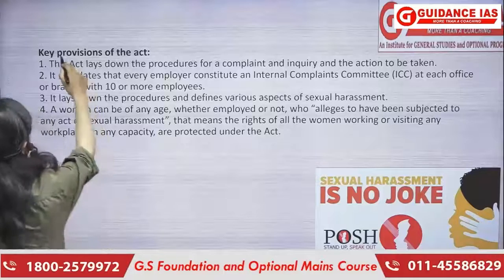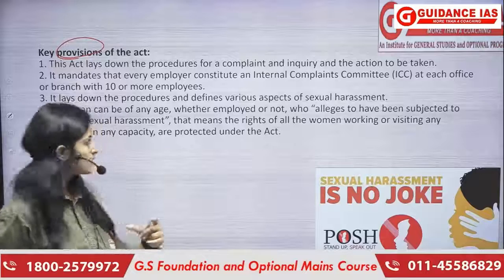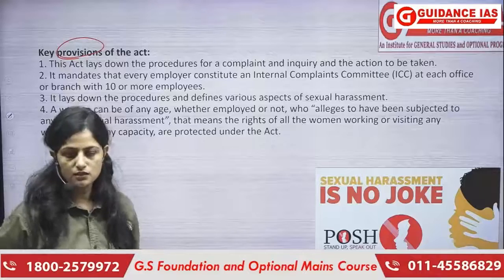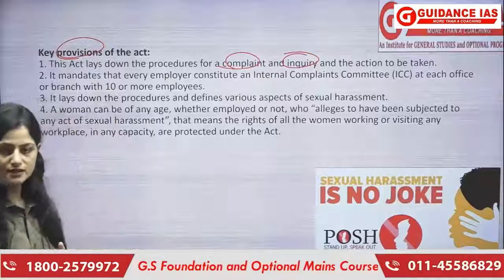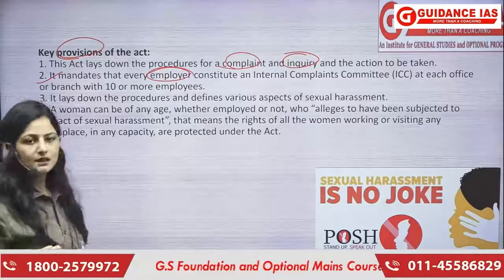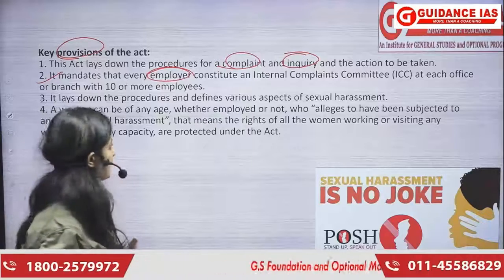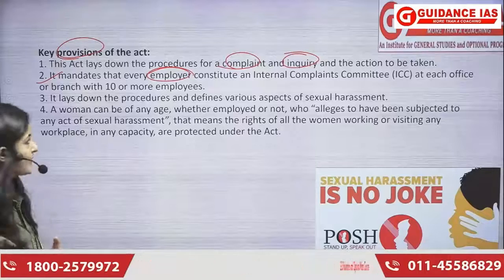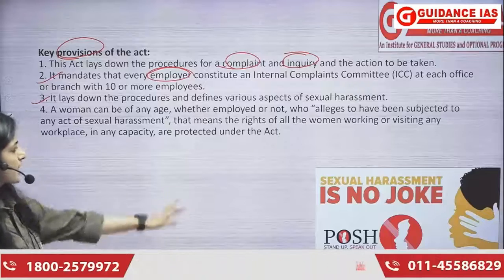तो कुछ और की प्रोविजंस हैं इसके. सबसे पहला की प्रोविजन है कि इस एक्ट के थ्रू वी हैव डिसाइडेड दैट देयर विल बी सर्टेन प्रोसीजर्स, ताकि कंप्लेन्स हो सके और इफेक्टिव इम्प्लीमेंटेशन चीज़ों का हो सके. So for complaints and inquiry we have set up the entire thing. Second, it mandates employers also, जिसकी कंपनी में 10 से ज़्यादा women काम करती हैं, that they have to set up a committee, right, जहाँ पर they have to protect their women employees, right. Then it lays down a procedure and defines various aspects of sexual harassment.